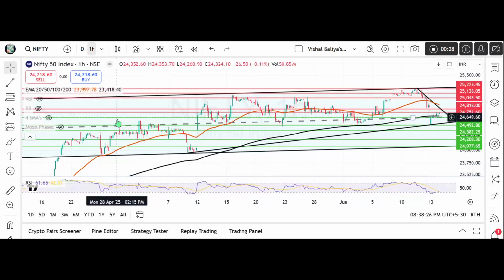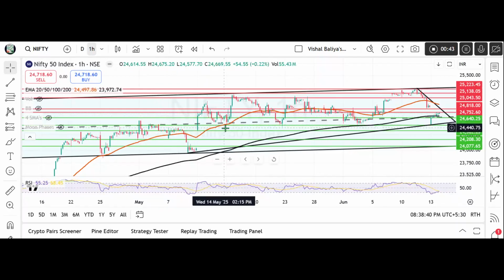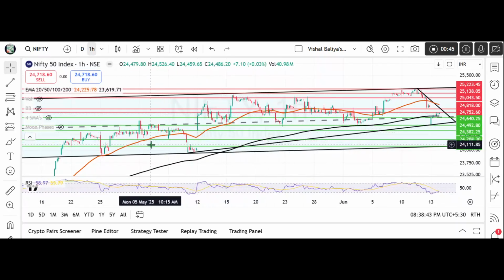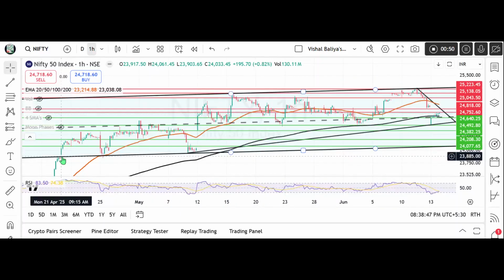This is an hourly chart. Hourly chart means each candle over here represents the action that took place in 1 hour of the trade. Okay, you can see these two black lines and a dotted line in between. This represents the parallel channel in which Nifty has been traveling since 21st April.